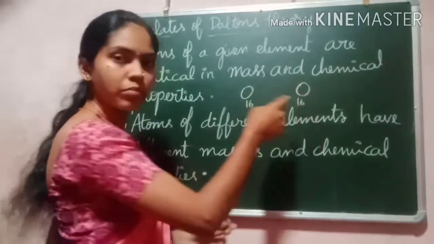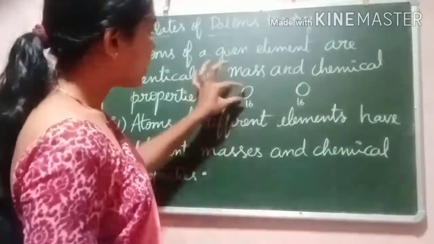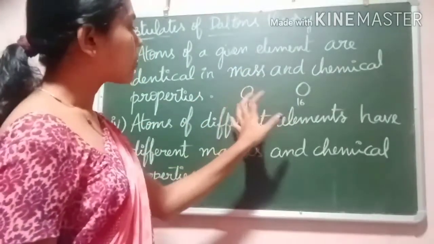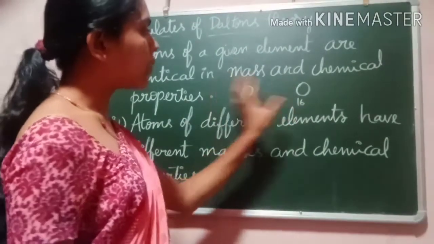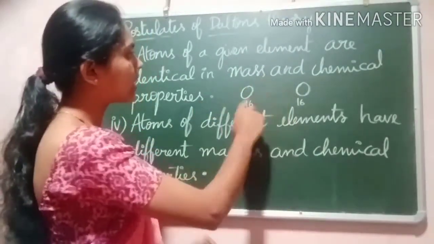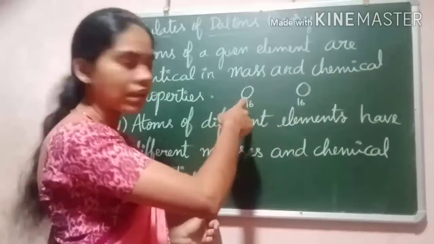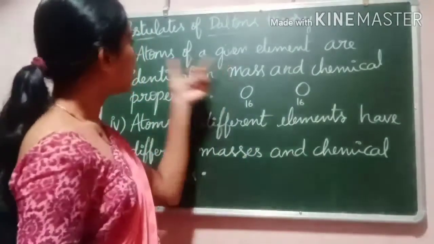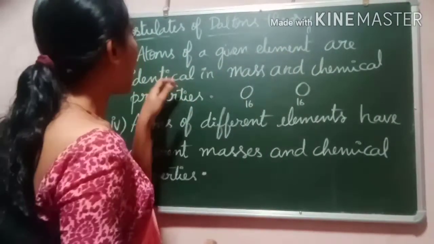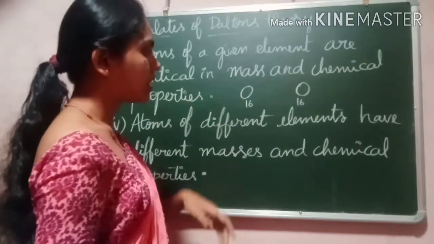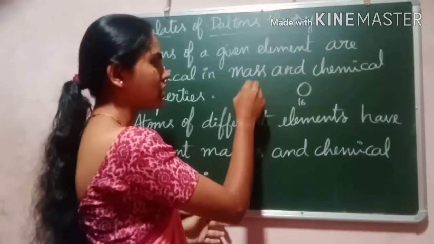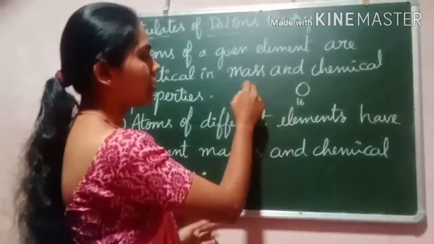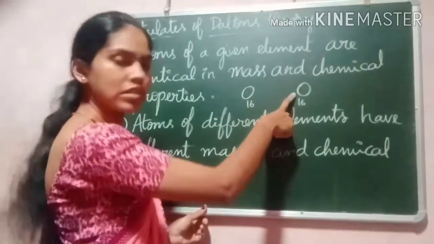If you take another atom of oxygen, its mass remains the same and its properties also remain the same, because you have taken the same element, oxygen. The particle size, property, everything remains the same. This atom is equal to this atom.